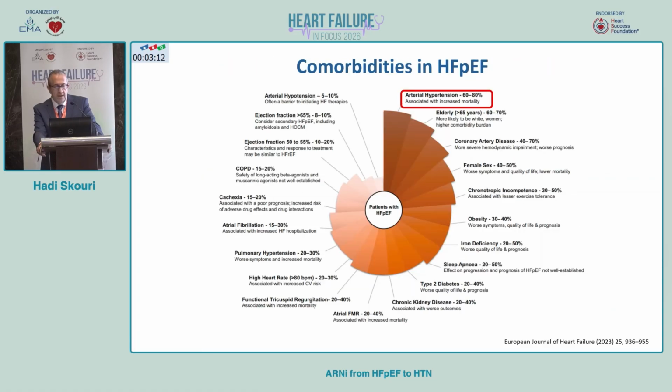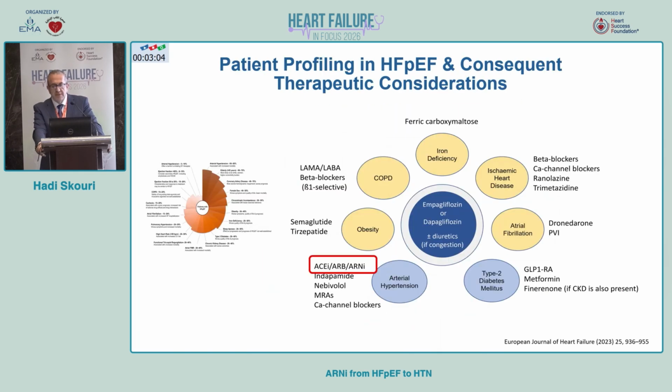But we know that in the HFpEF population, around 60 to 80% of patients are hypertensive too. In the consensus documents on heart failure with preserved ejection fraction published in 2023, on the American side and the European side, they profiled HFpEF patients depending on different comorbidities.